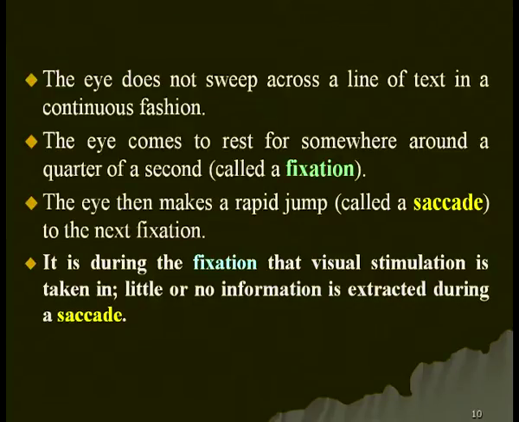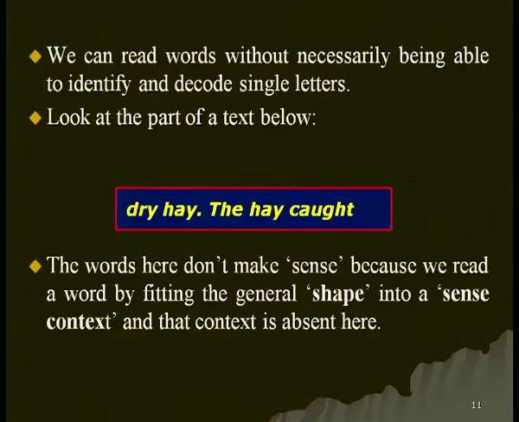Little or no information is extracted during a saccade. When we jump from one part of the word to another part of the word, or from one word to another word, that is a saccade, and during that period either little or no information is extracted. All or most of the information is extracted during fixation. We can read words without necessarily being able to identify and decode single letters. I have already mentioned that. Even if you do not decode every single letter, you will be able to read it.